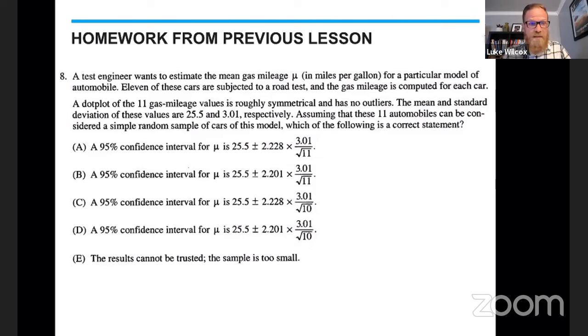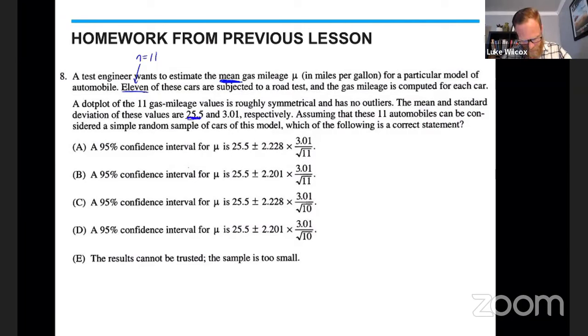It says, a test engineer wants to estimate the mean gas mileage. So right away, I know that I'm trying to estimate a mean rather than a proportion, in miles per gallon, for a particular model of automobile. 11 of these cars, sounds like our sample size is 11 here, are subjected to a road test, and the gas mileage is computed for each car. A dot plot of the 11 gas mileage values is roughly symmetric and has no outliers. The mean and the standard deviation of these values are 25.5 and 3.01.